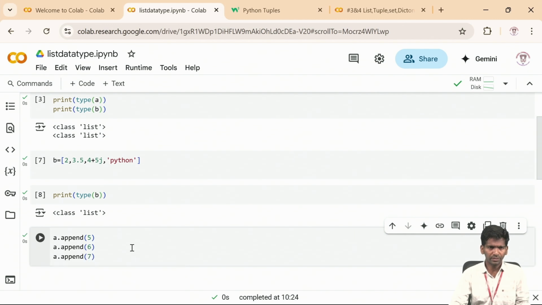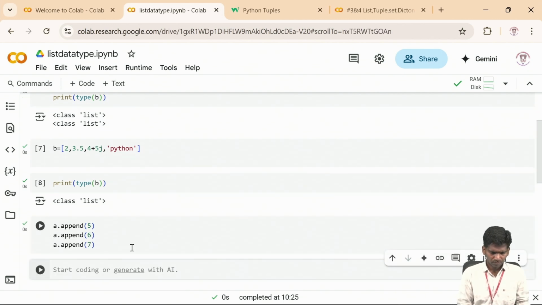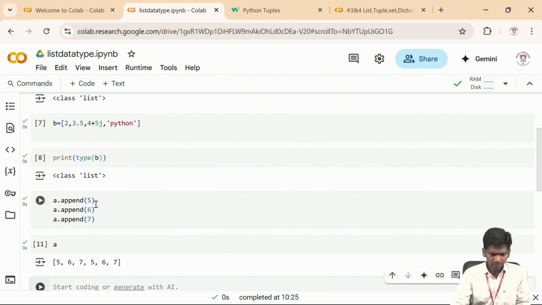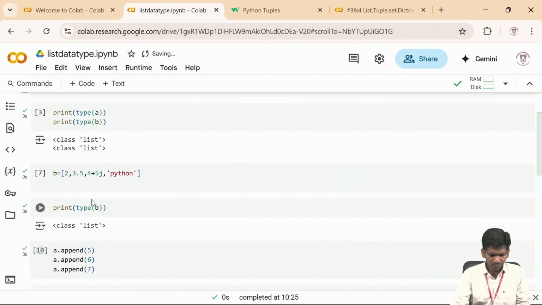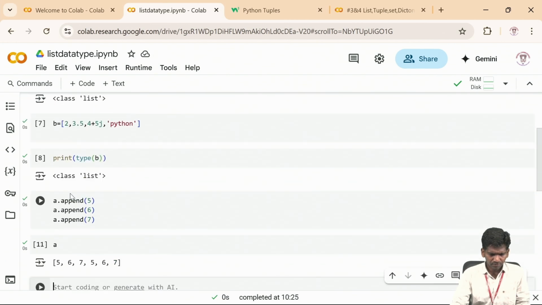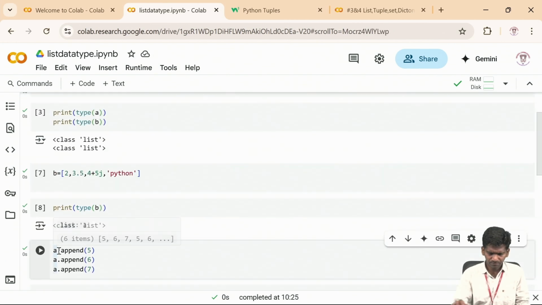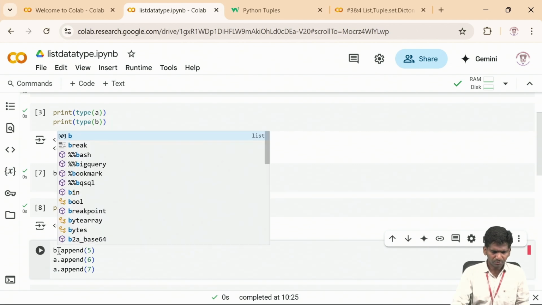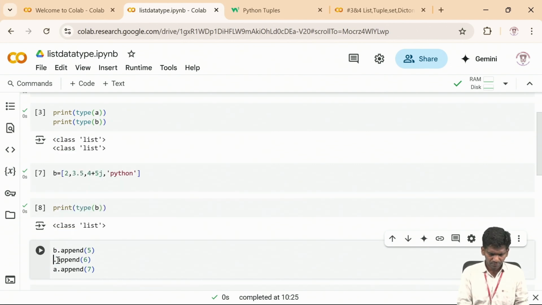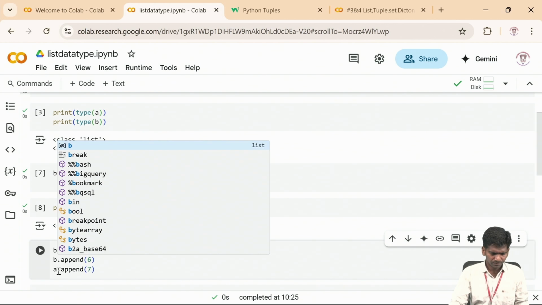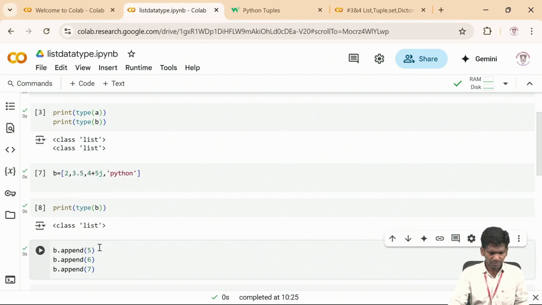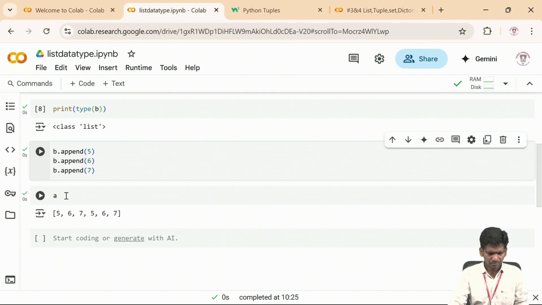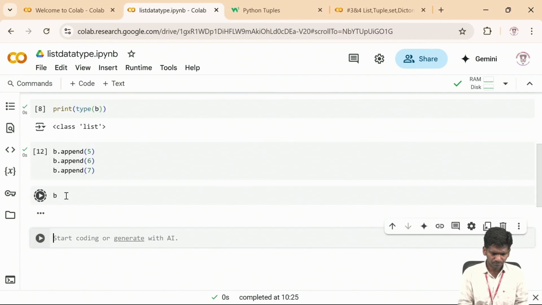Yeah, this is executed. Now if I ask to print A, sorry, let me take B instead of A. B is my original list. Let me run it and print B only.